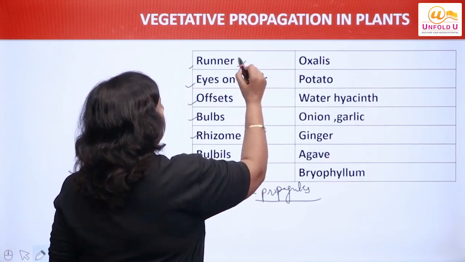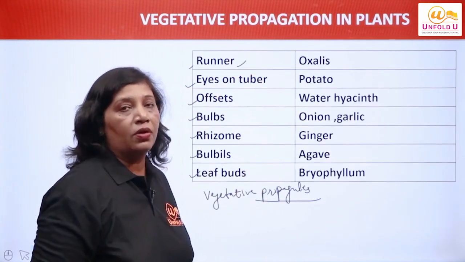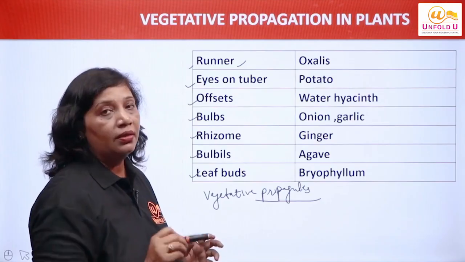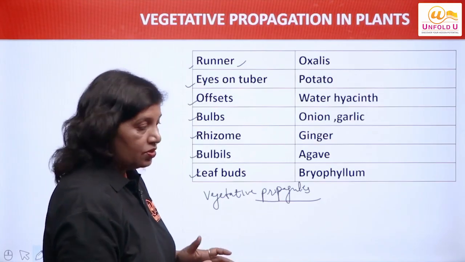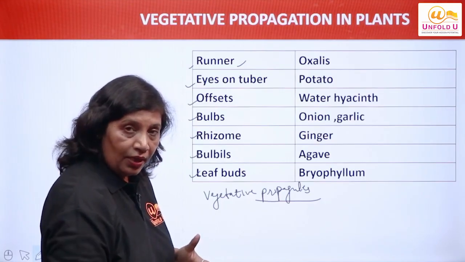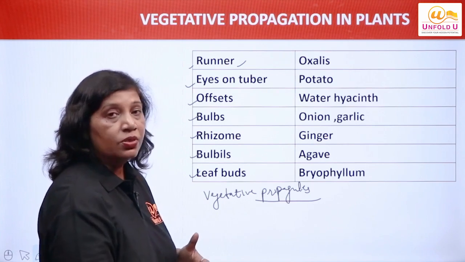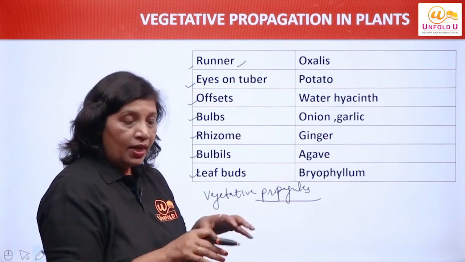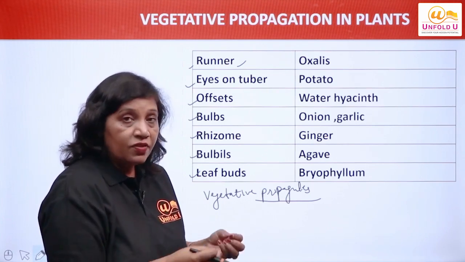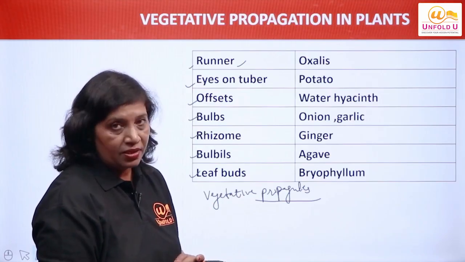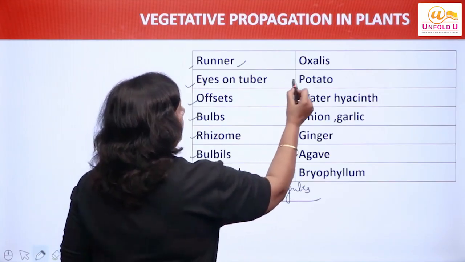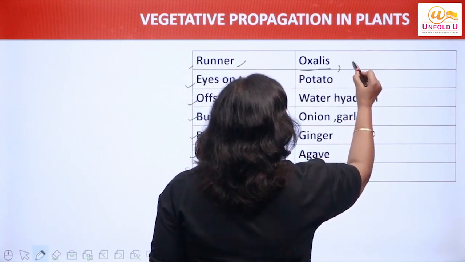What is a runner? A runner grows horizontally along the surface of the ground. It is a one-internode-long structure which grows horizontally along the ground, and at some place it gives a crown of leaves. That is a runner. One example I have written is oxalis.